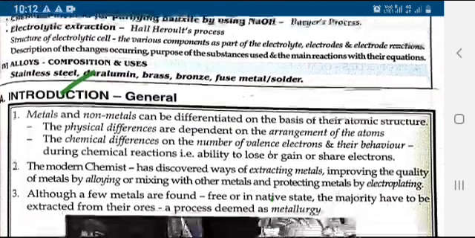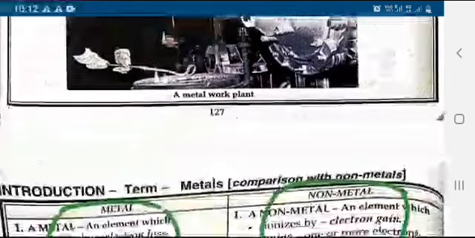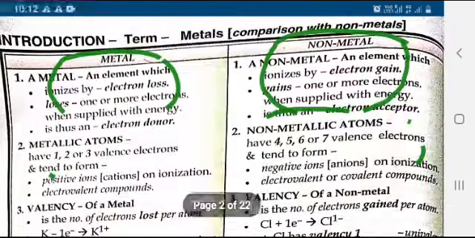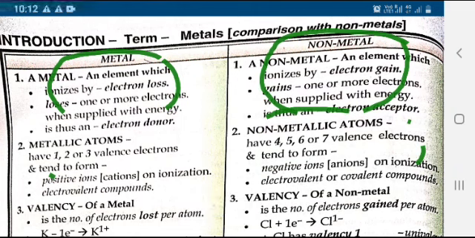Metals and non-metals can be differentiated on the basis of their atomic structure. Physical differences and chemical differences are there. Now, what is the difference between a metal and a non-metal? A metal has a tendency to lose electrons, whereas a non-metal has a tendency to gain electrons. The metals are generally electropositive, whereas non-metals are electronegative.